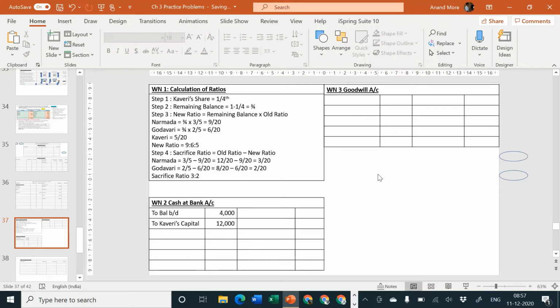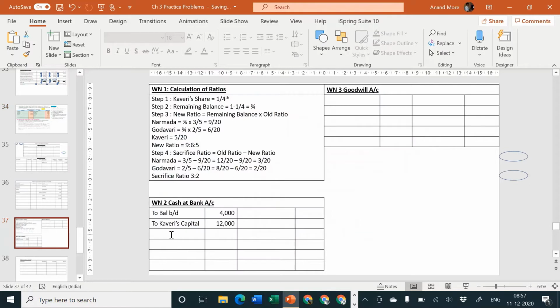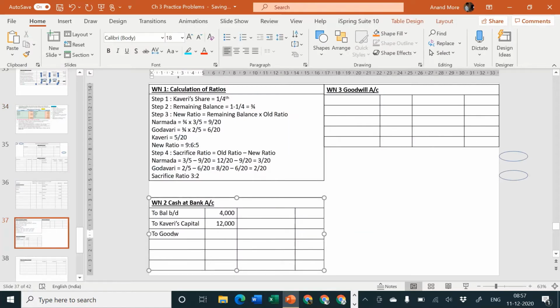Okay. Now let us pass the entries. How much is the goodwill brought in by our new partner? Kaveri has brought in goodwill of rupees 4,000. So cash account debit to goodwill account. Amount is rupees 4,000, and goodwill account credit side by cash or bank account, or you can say by bank account, 4,000.